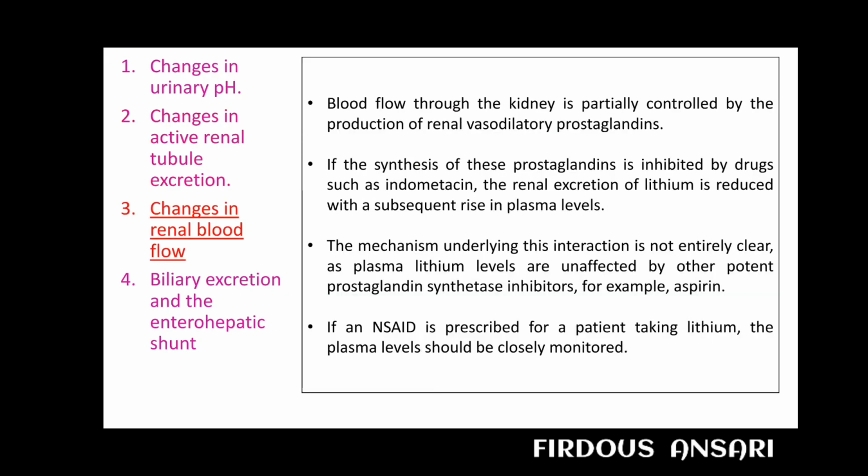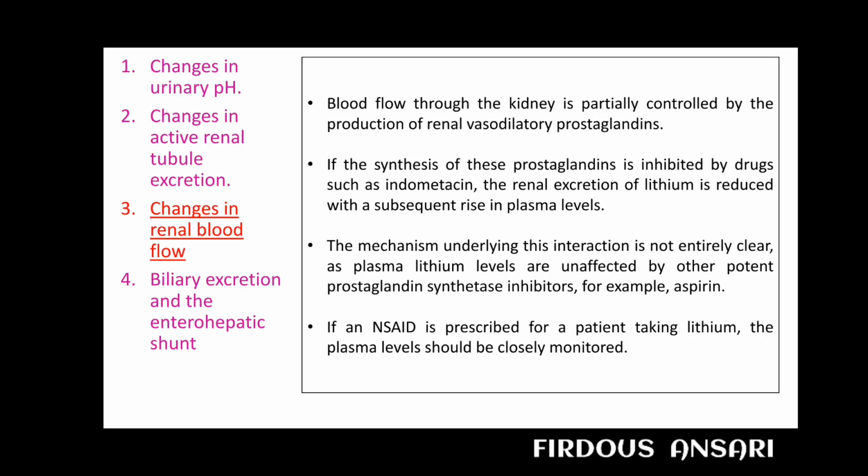Next is changes in the renal blood flow. Blood flow through the kidney is partially controlled by the production of renal vasodilatory prostaglandins. If the synthesis of these prostaglandins is inhibited by drugs such as indomethacin, the renal excretion of lithium is reduced with a subsequent rise in plasma levels.